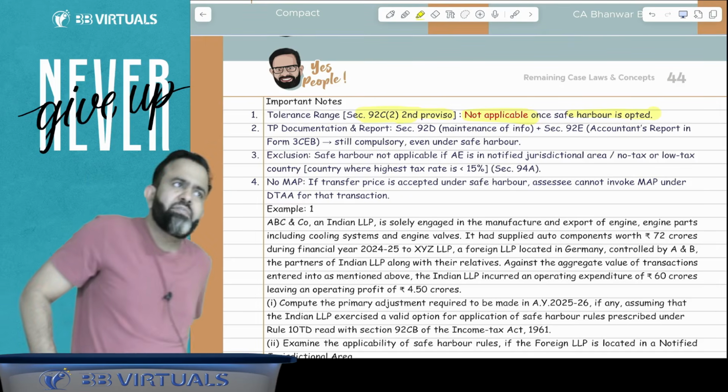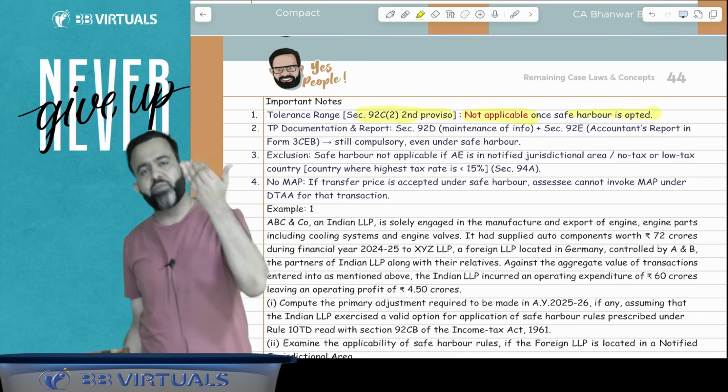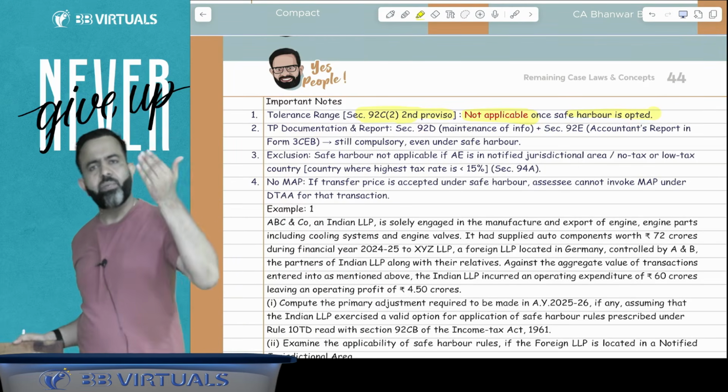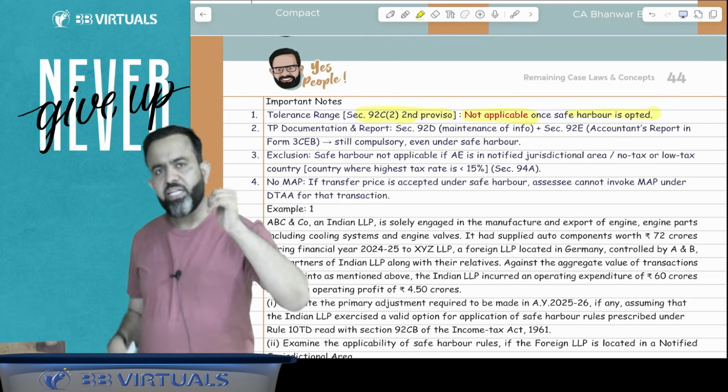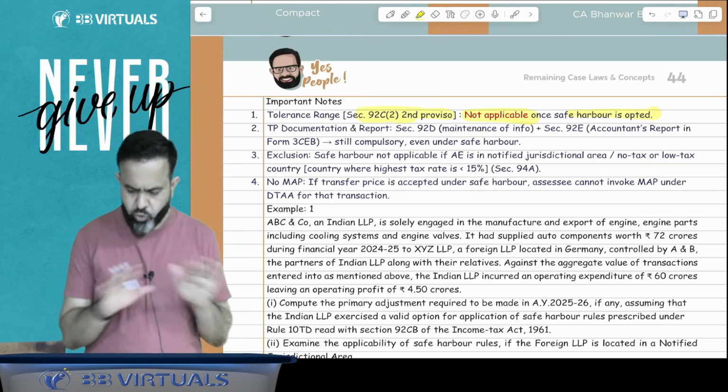Guys, you know that yesterday we discussed the plus minus 3% tolerance band, and in the case of wholesale trade there is 1%. So the question is: sir, is that tolerance range applicable if the safe harbor rule is applicable at 18%, 17% or 24%? The answer is no, that is not applicable.